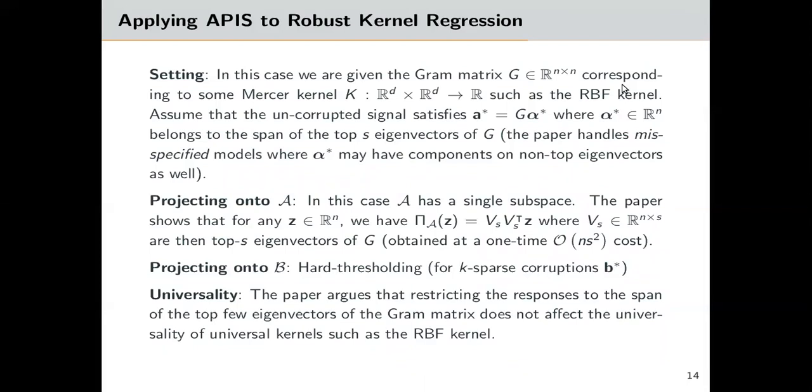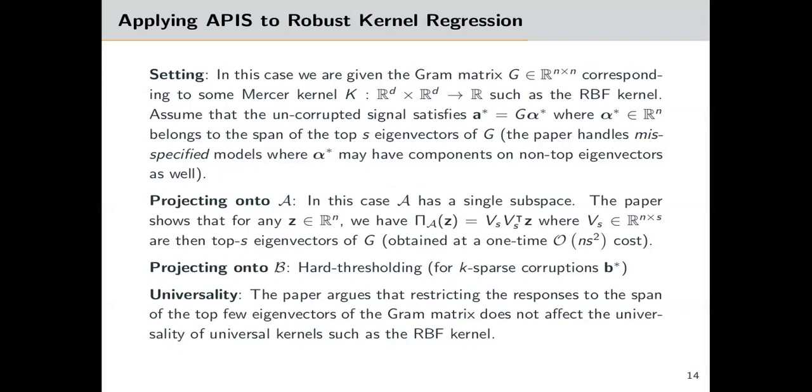In robust kernel regression using a Mercer kernel K, for example the RBF kernel, clean responses A star equal G alpha star, where G is the n cross n gram matrix and alpha star belongs to the span of the top S eigenvectors of G. APIS also works if A star is only well approximated in this span.